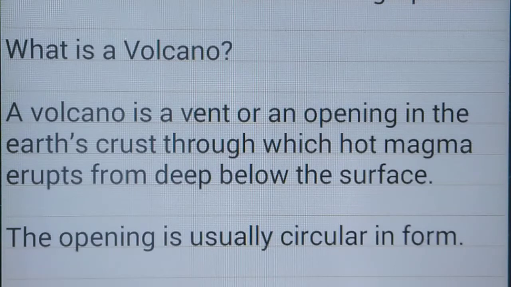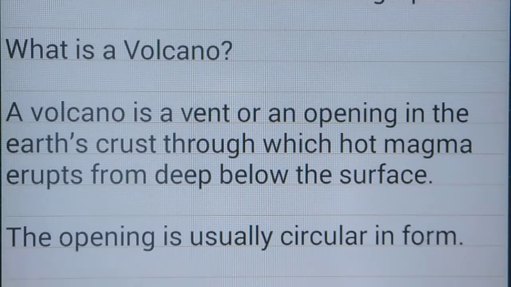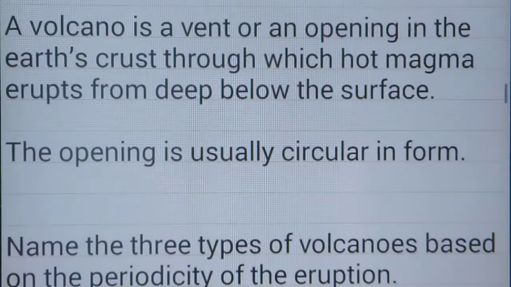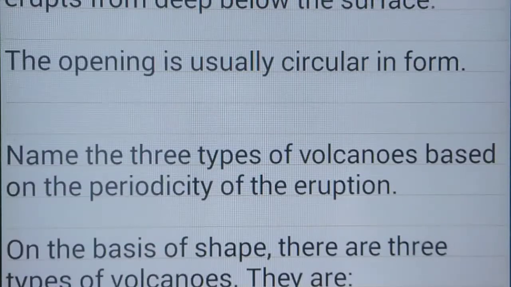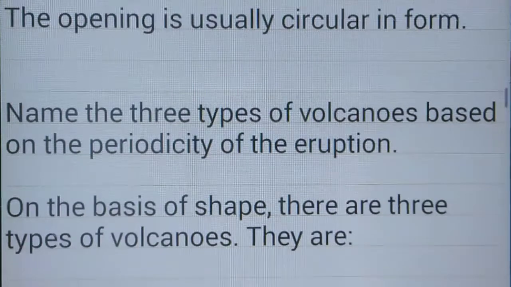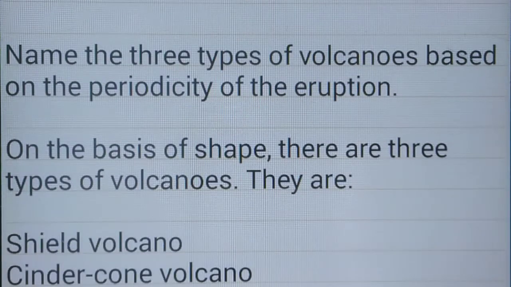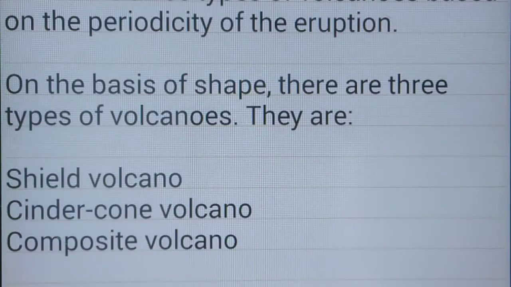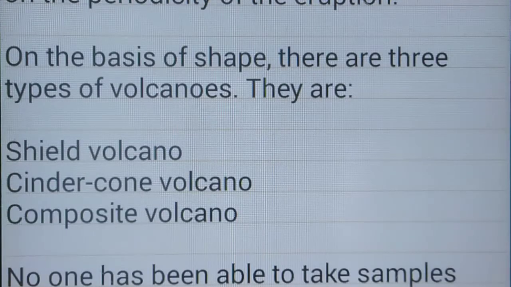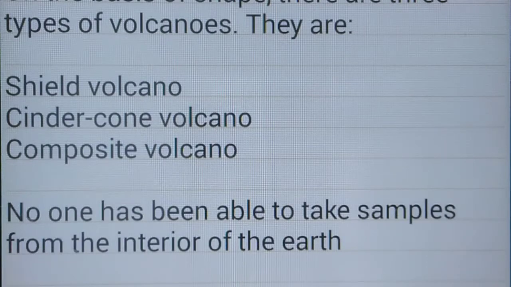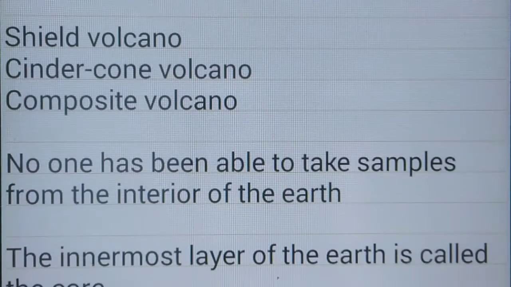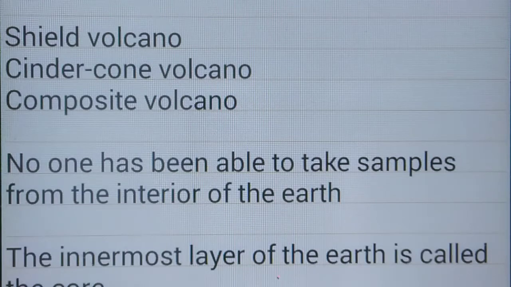What is a volcano? A volcano is a vent or an opening in the earth's crust through which hot magma erupts from deep below the surface. The opening is usually circular in form. Name the three types of volcanoes. On the basis of shape, there are three types of volcanoes: shield volcano, cinder cone volcano, and composite volcano.